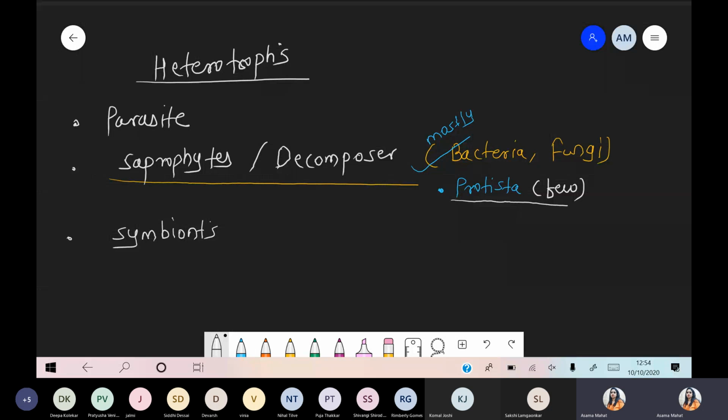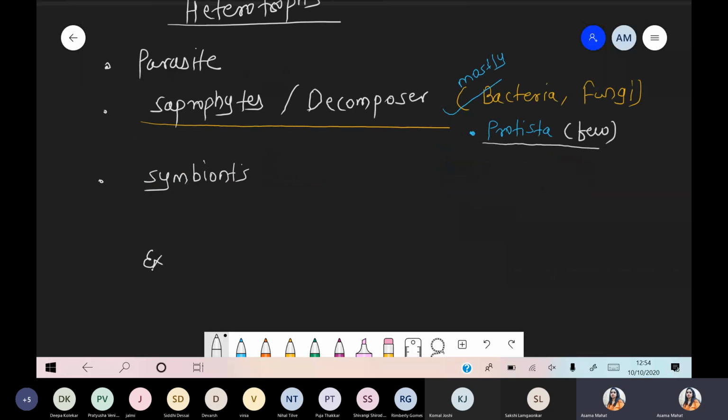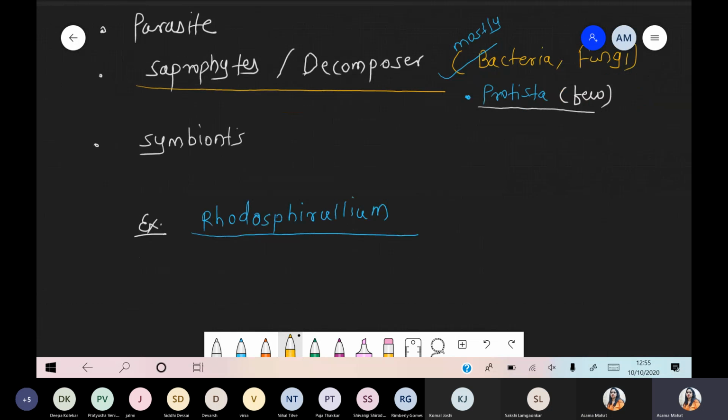Okay. So under the heterotrophs, we are just taking a few examples, like Rhodospirillum, the name of a bacteria. These are examples of common heterotrophs.